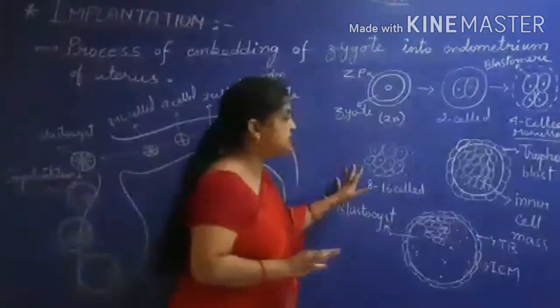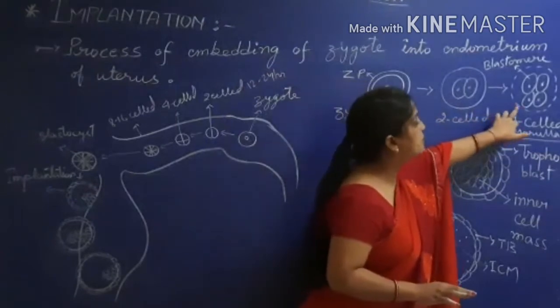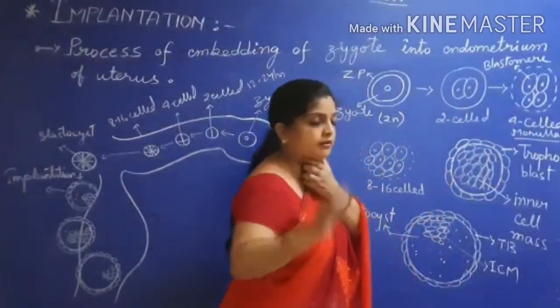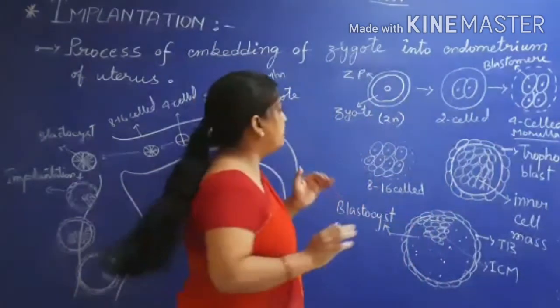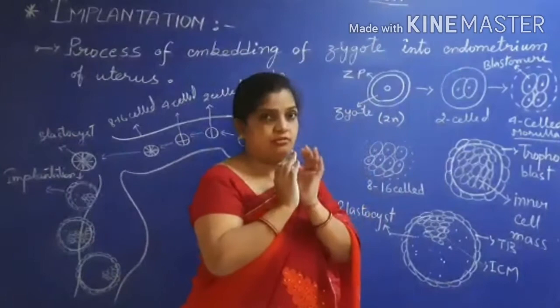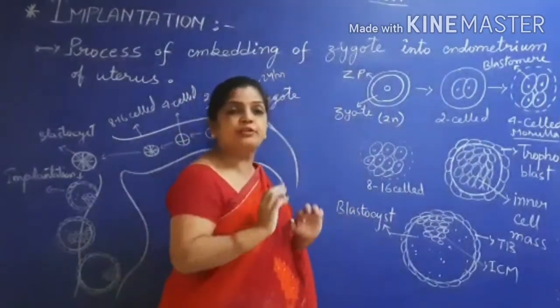Now the changes you can see here, that I am showing the zona pellucida layer is getting faded. It is getting degenerated. Now why? Because before this, the zygote needed protection. So for protection, the zona pellucida was there and it was protecting.